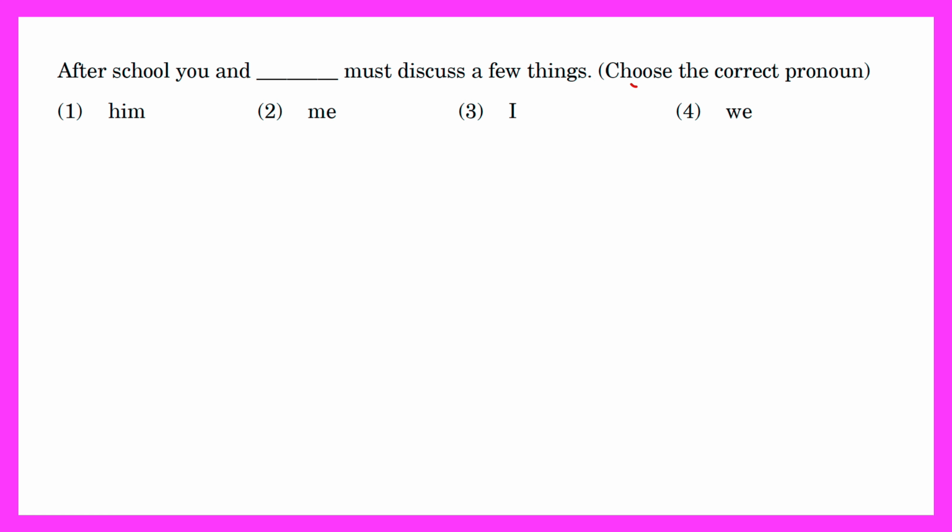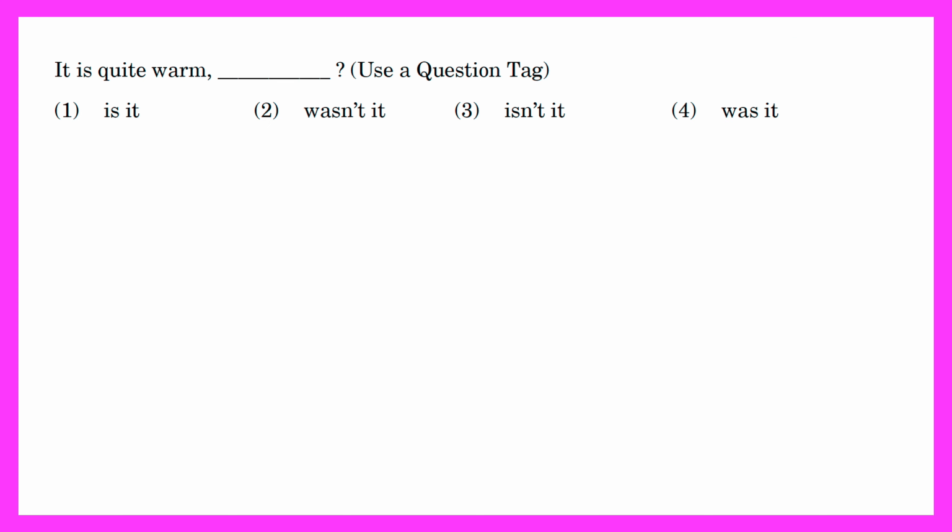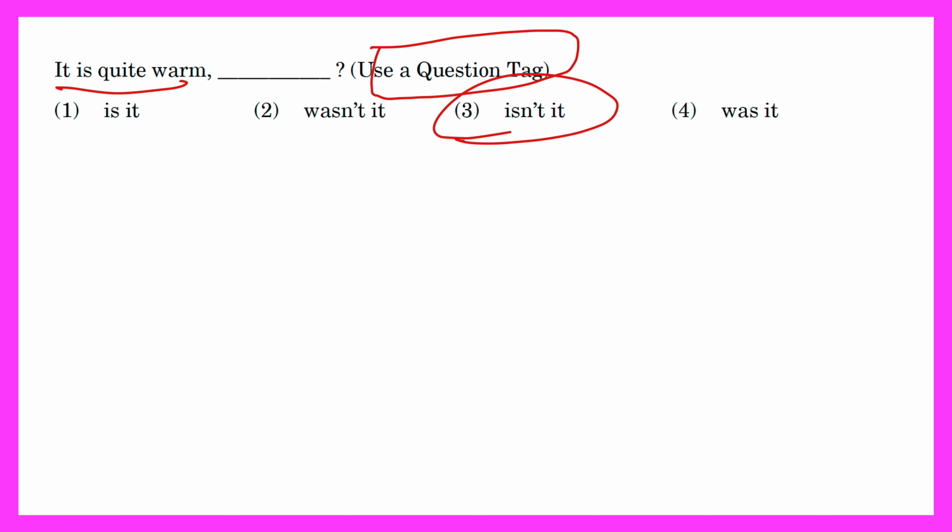Next: After school, you and... Choose the correct pronoun. The pronoun is you and I. Option number 3 is the correct answer. Next: it is quite warm. Question tag. The sentence is in the present indefinite form, so the question tag will also be in the present form. It is a positive sentence, so the question tag will be negative. So: it is quite warm, isn't it? Isn't it is the correct answer.